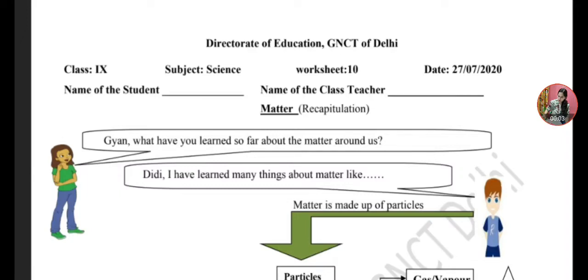Hello students, today we are here with worksheet number 10 for class 9, from our second chapter, Is Matter Around Us Pure. The topic of our worksheet is matter, and written here is recapitulation. It means this worksheet provides a recap of the whole chapter, all worksheets.